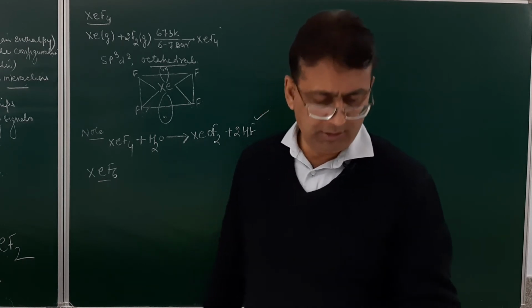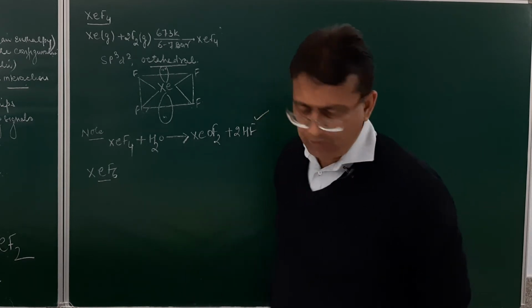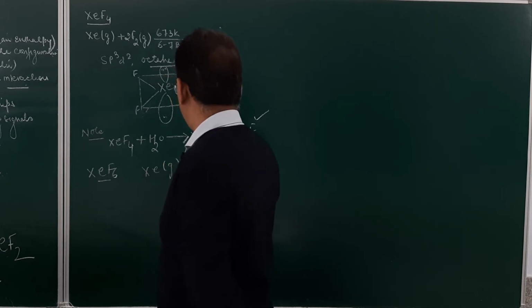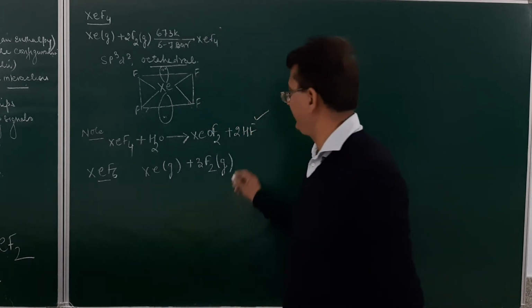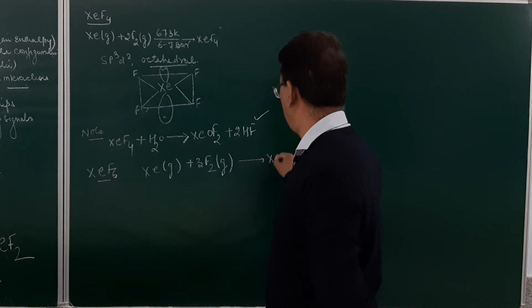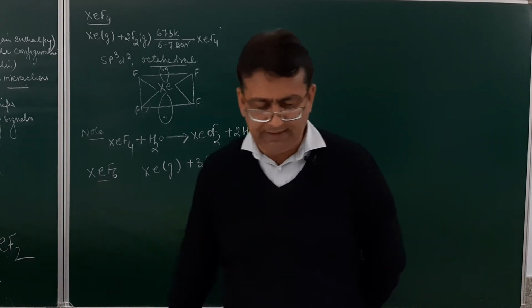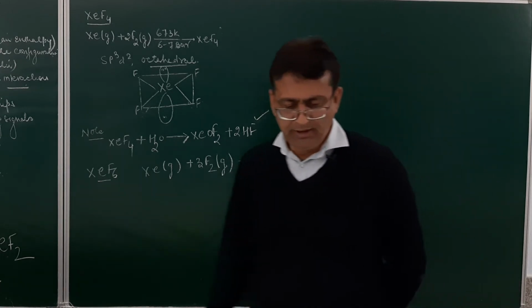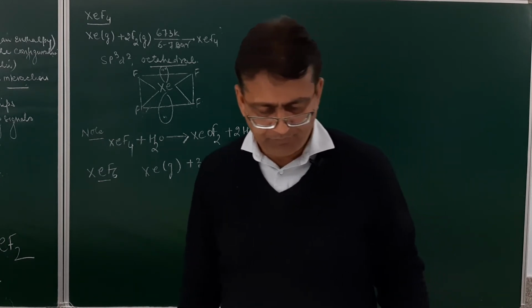When xenon gas is made to react with fluorine gas at the same conditions, it will result in the formation of xenon hexafluoride. Tell me whether you are getting it clear or not, student.